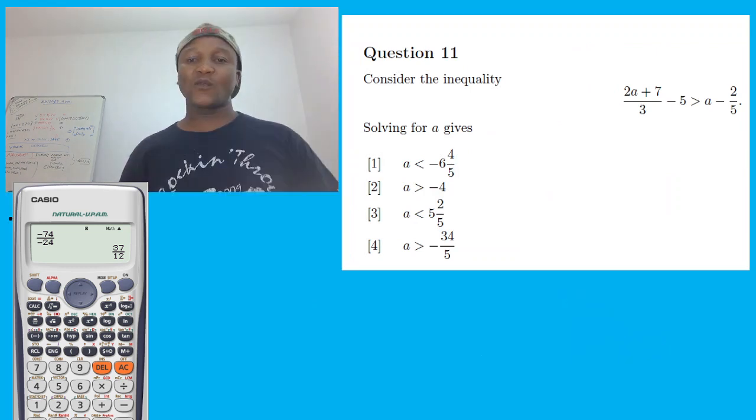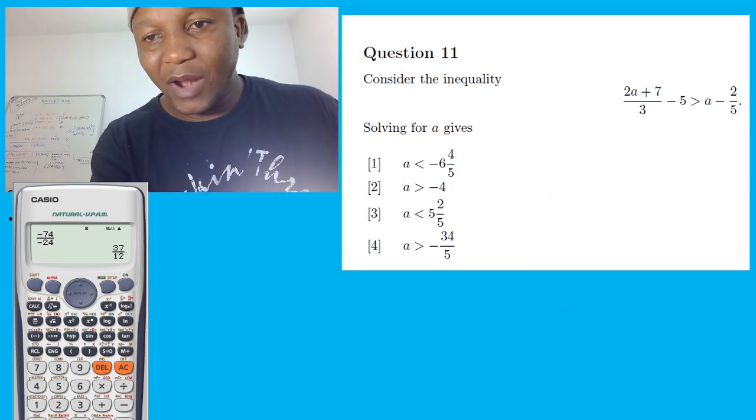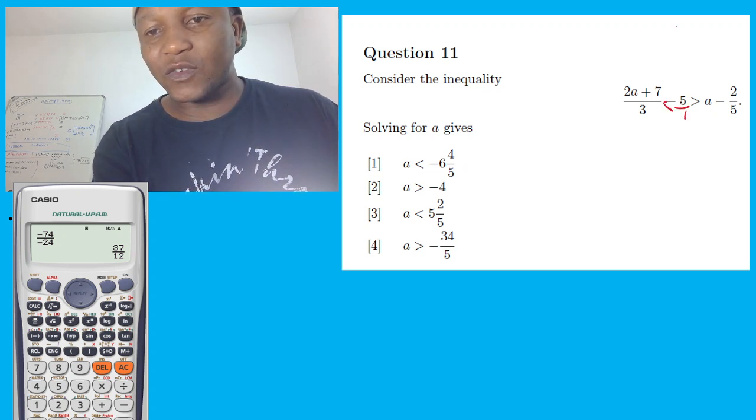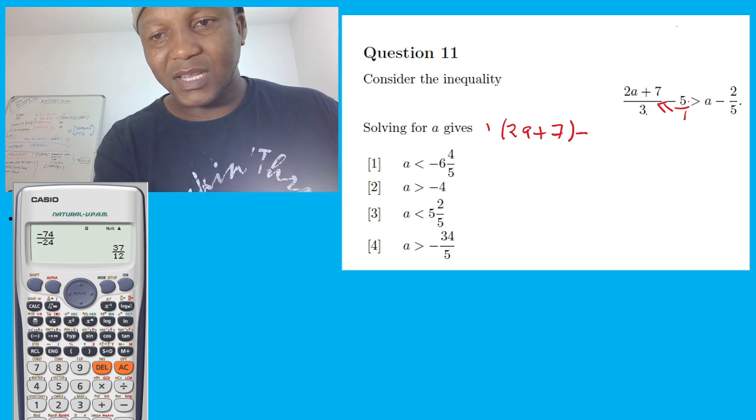Let's go to the next question. This is way easier. We do the same tactics and the same tricks. This is going to be over 1, and then let's do the same thing. Cross: 1 times 2a plus 7, and we cross minus 3 times 5 is going to be 15. Over 3 times 1, you multiply this, equal to 3. Greater.